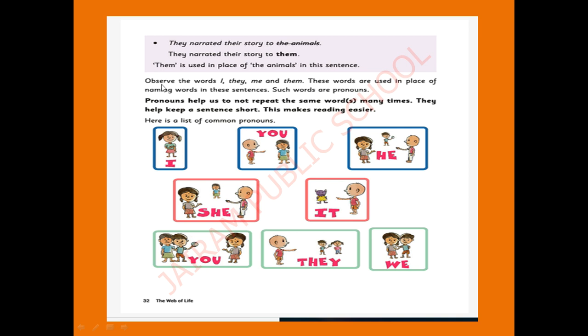Okay, dears? Okay. Observe the words. You just observe the words I, they, me, and them. These words are used in the place of naming words in the sentence. Yes or no? Yes, such words are pronouns. Listen here. If I explain these sentences, you can get a clear explanation. Okay, dears? Okay, listen.